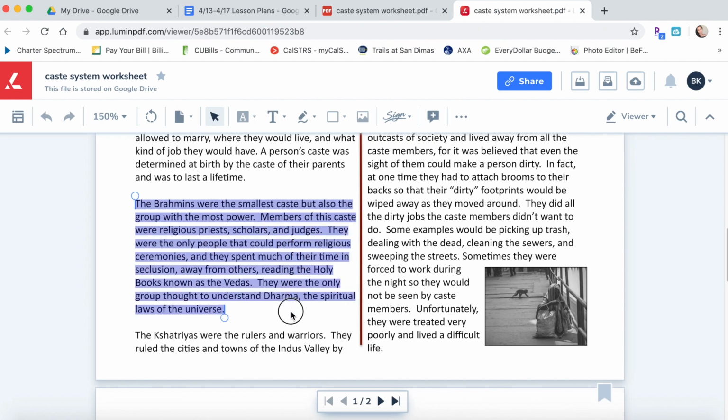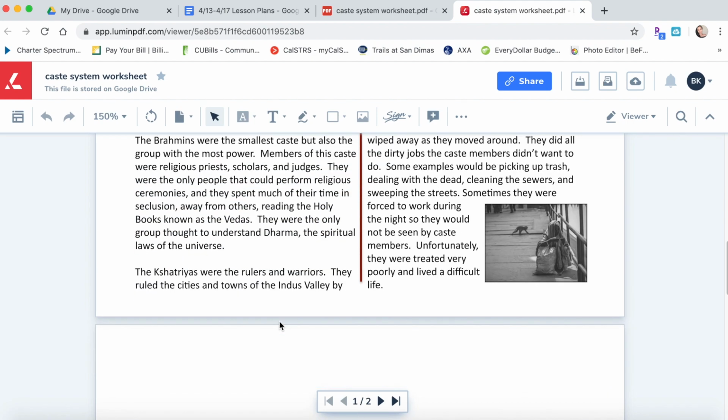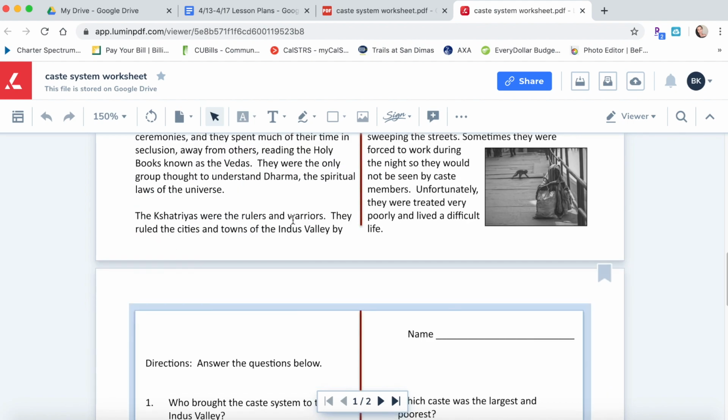The Brahmins were the smallest caste, but also the group with the most power. Members of this caste were religious priests, scholars, and judges. They were the only people that could perform religious ceremonies, and they spent much of their time in seclusion, away from others, reading the holy books known as the Vedas. They were the only group thought to understand Dharma, which is the spiritual laws of the universe. So these were people with the highest respect and highest regard from the community that they lived in. Okay. The Kshatriyas were the rulers and warriors.